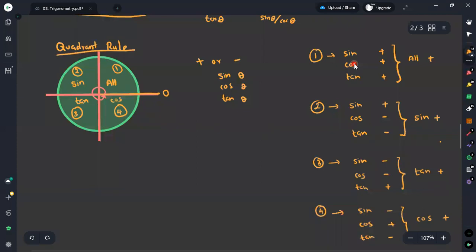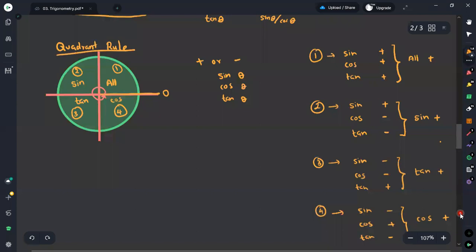In the first quadrant, sine is positive, cosine is positive, and tangent is positive. In the second quadrant, sine is positive, cosine is negative, tangent is negative. It means simply only sine is positive. In the third quadrant, only tan is positive. In the fourth quadrant, only cosine is positive.